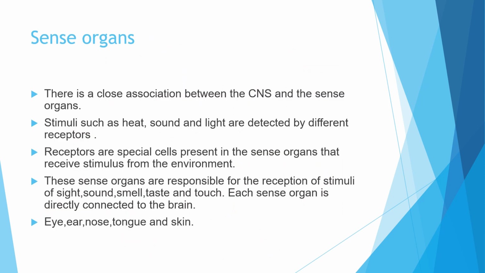Now the last one is just sense organs. We all know what sense organs are, but we should know it here also. There is a close association between the central nervous system and the sense organs. Stimuli like heat, sound, light, which are detected by different receptors, are received by the sense organs only. So what are receptors? They are special cells present in the sense organs only.